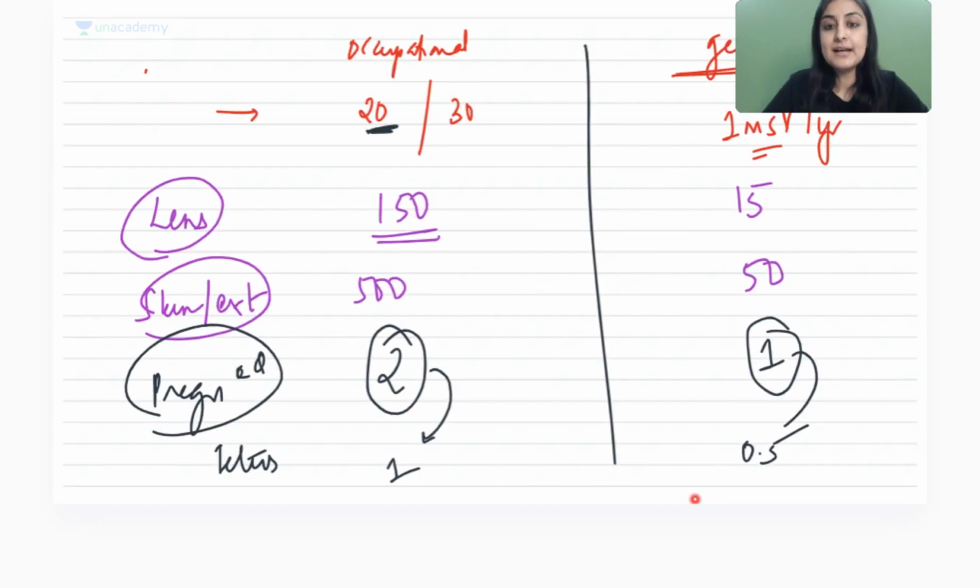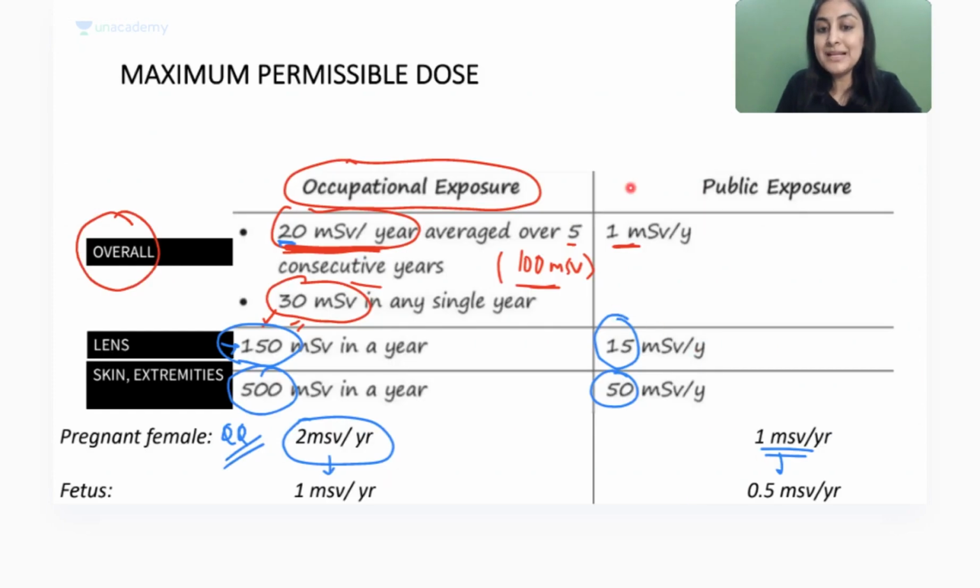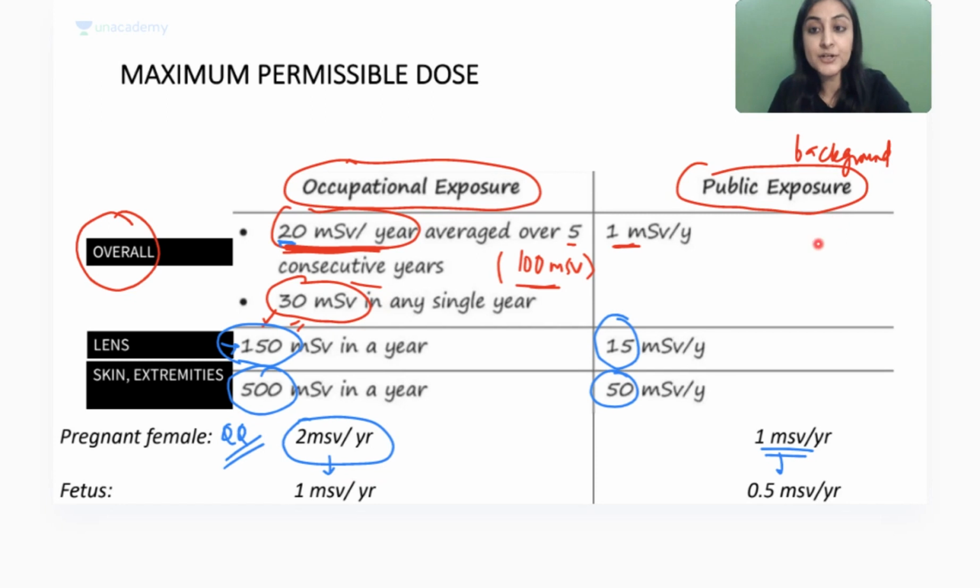But now one thing, guys, tell me, when I talk about this public exposure, am I including any CT scan or any X-ray that they might undergo, or is this occupation, or background radiation? This is background. Okay, so here we don't include patients and the diagnostic studies that they undergo. If you undergo one CT scan, one is gone. So this is not for patients, this is for background. So that concept, do not get wrong.